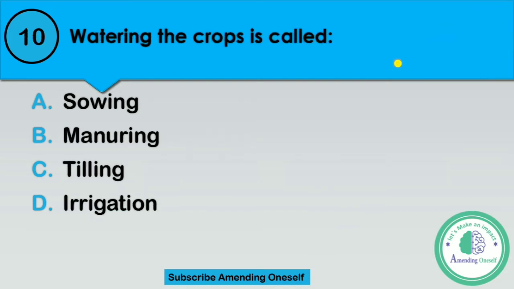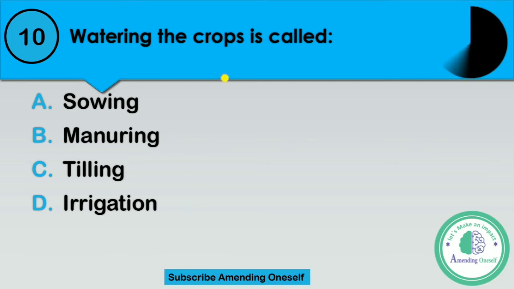Question number 10. Watering the crop is called option A, sowing, option B, manuring, option C, tiling, or option D, irrigation. I repeat the question. Watering the crop is called option A, sowing, option B, manuring, option C, tiling, or option D, irrigation. Four options, one answer. You have to select the correct one. Easy question.